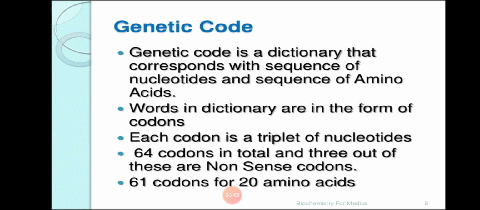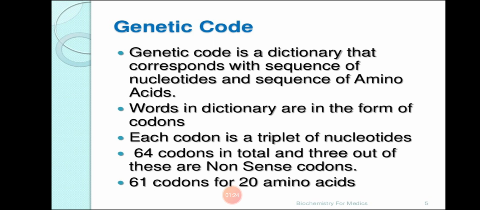Let us first study the definition of genetic code. Genetic code is a dictionary that corresponds the sequence of nucleotides with the sequence of amino acids. We have seen in our last lecture that genetic code is made of codons. Words in the dictionary are in the form of codons, so we can say genetic code is a dictionary of codons. Each codon is a triplet of nucleotides. In each codon there are 3 nucleotides.